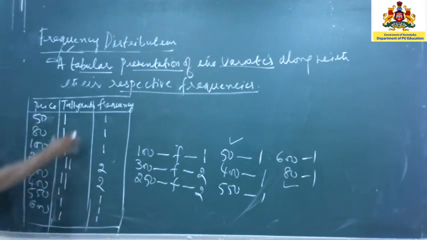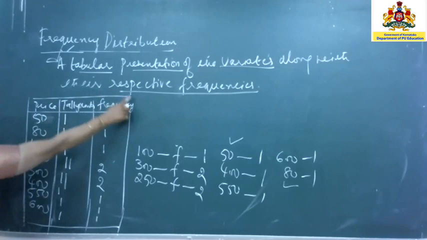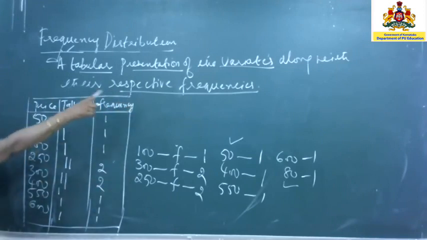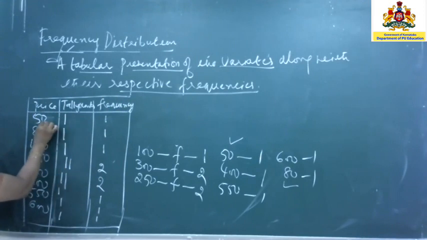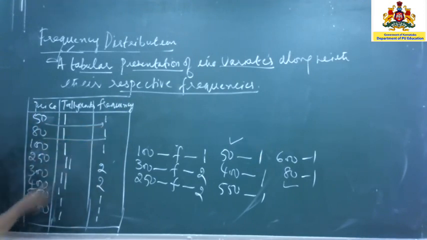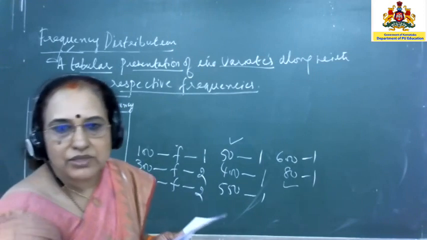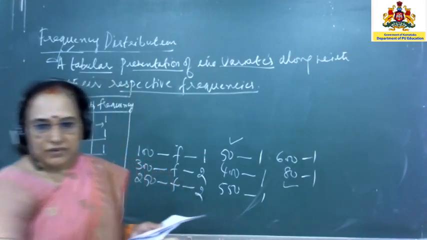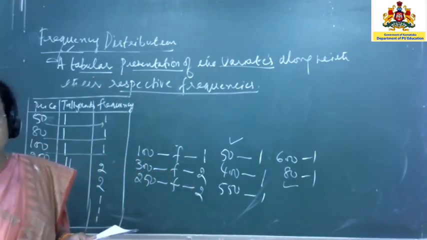Now, this is what the definition says. It is a presentation in the form of a table of the variates along with their respective frequencies. That means the frequency of 50 is 1, the frequency of 80 is 1, the frequency of 100 is 1. They go together, and you try to correlate them. I hope you don't have any doubts now.